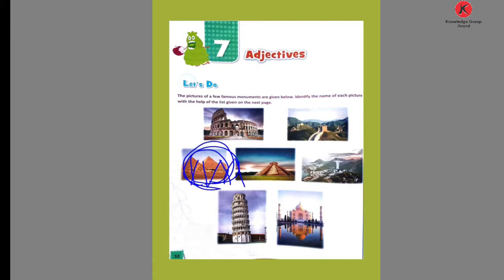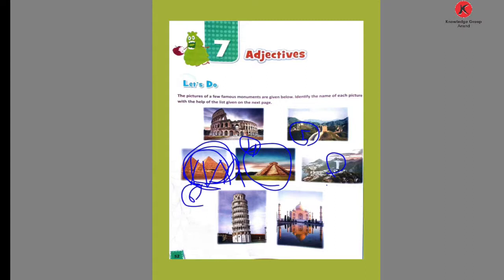Now the next, number 4. This picture is the marvelous Chichen Itza. Then number 5. Here is the statue of Jesus Christ. So the fifth picture is the enormous statue of Christ the Redeemer.